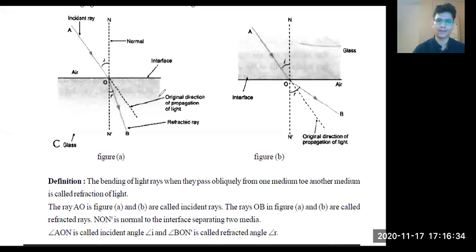Now think about it. What do you think this angle is? Tell me, this red angle. Or in this case, what is this angle? Suppose this angle is theta. I'm just saying this angle is theta. What do you think this angle is? Tell me, all of you know this, right? Yes, very good, Dhruv. Anyone else?